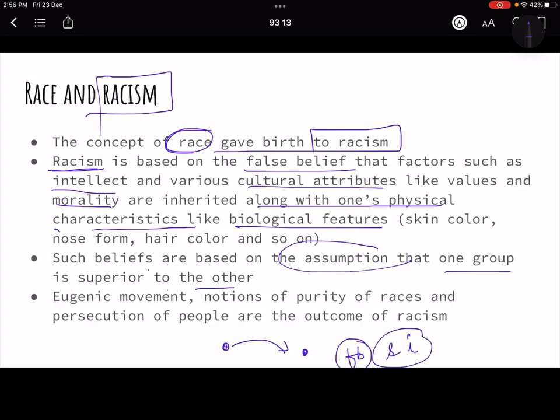This has been the case all over the world, right? Whether it is gender discrimination, where males believe that females are less powerful and males are superior. Then there will be racial ideas. Racism is also based on the same concept. Then there is caste identity.